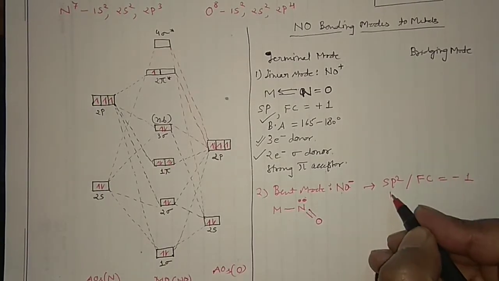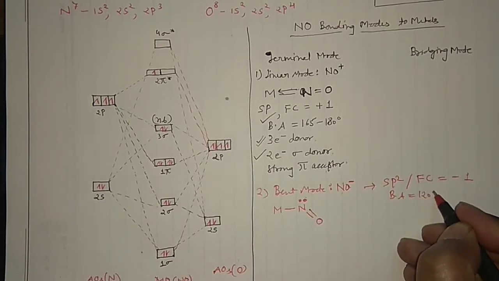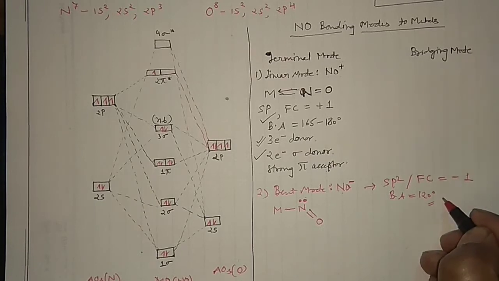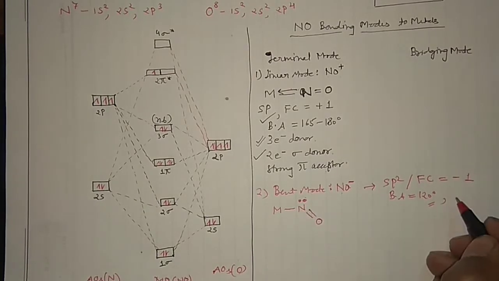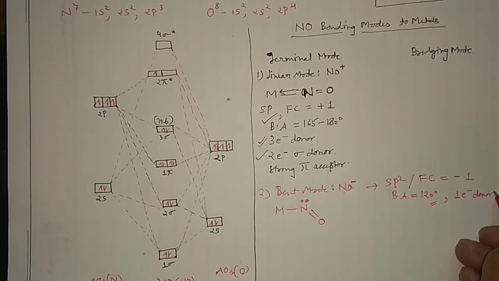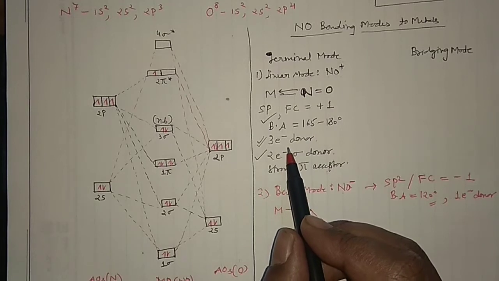Okay, and when you are talking about the bond angle, it would be 120 degrees. But remember, it is not always 120 degrees. It will again have a range. It may have 90 degrees, 86 degrees, and it may have 110 degrees, depending upon the different types of compounds. You should know, right? And when it is in bent mode, it would be a 1 electron donor. As I have already told you, in the case of the linear mode, it will be a 3 electron donor.